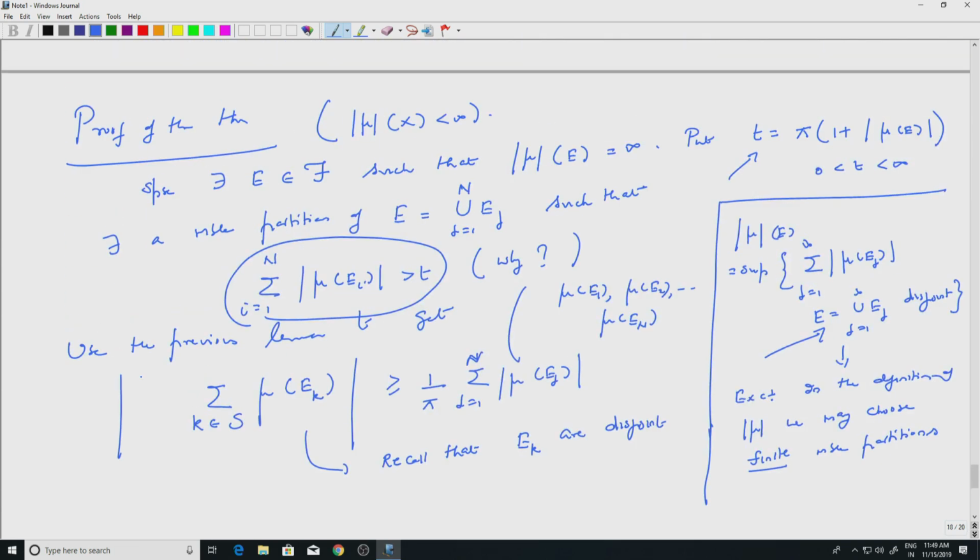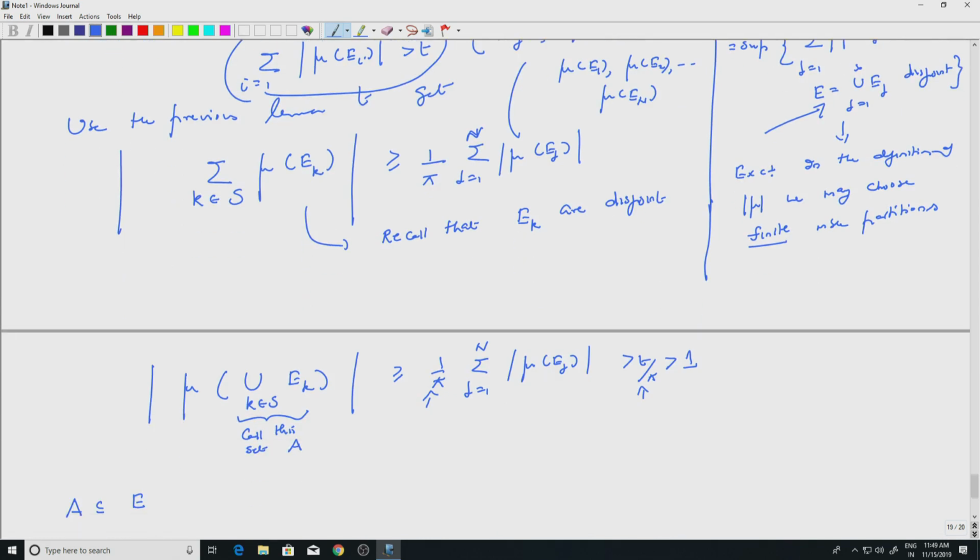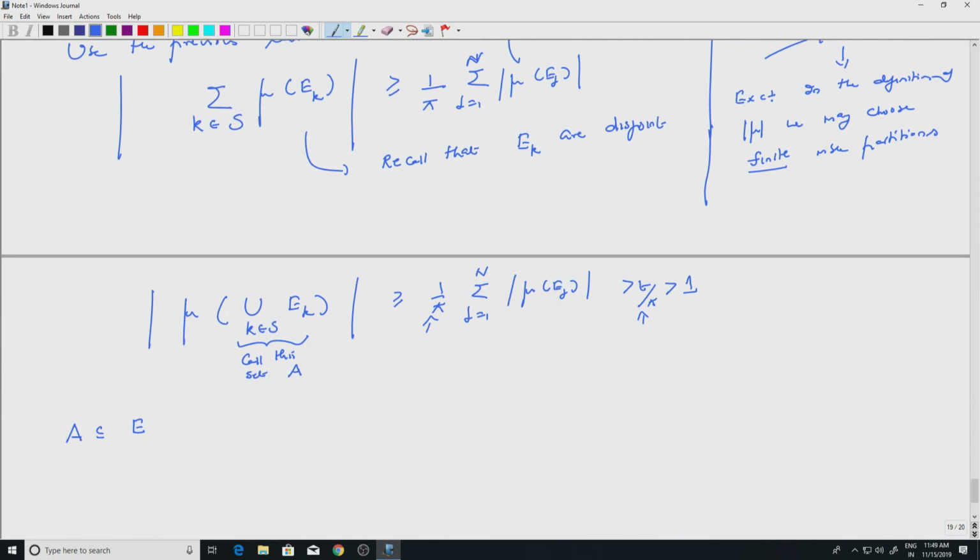E we wrote as a finite partition, a disjoint union of finitely many measurable sets, and from that there is some selection which gives us the set A, right? It is a set contained in E. It is a union of some ej's. So what we have got is A, which is a measurable subset of E, such that mod mu of A is greater than 1. Okay.